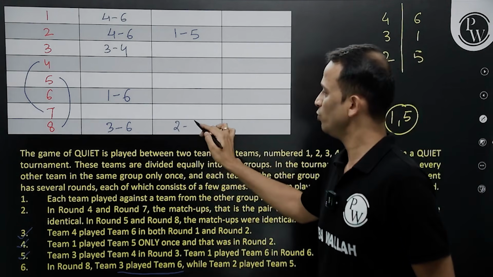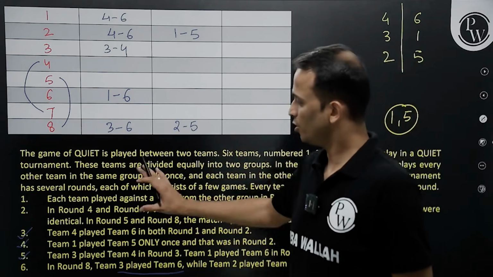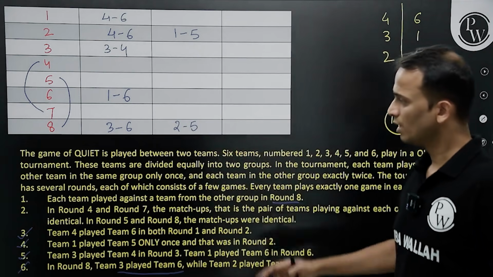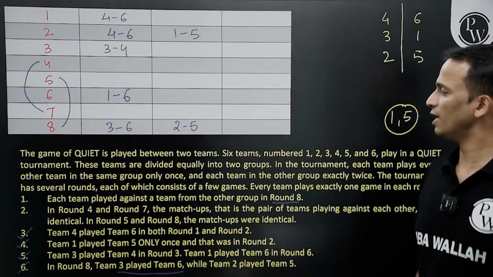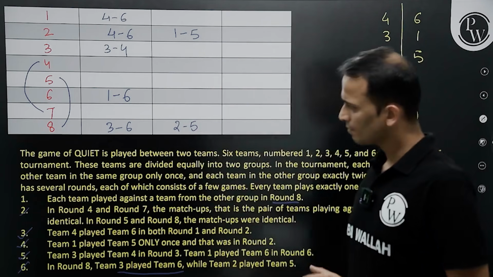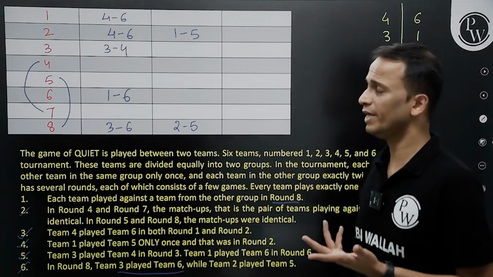Team 2 played with team 5. Perfect. Everything is written. Everything is used. Point number 6 is also done. Point number 1 and point number 2 are remaining. Point number 2 is also utilized. Done. And point number 1, each team played against a team from the other group in round number 8. This is also done.